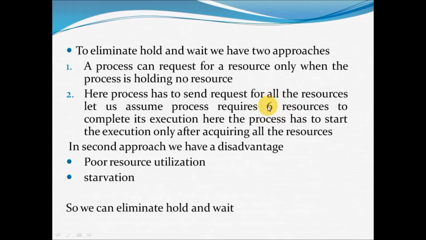Understanding, guys? The process has to start execution only after acquiring all the resources. All the 6 resources need to be acquired initially only. Then it can start the execution. Obviously, waiting is removed here because all the resources are held in the initial step only. So in this way I can remove hold and wait.